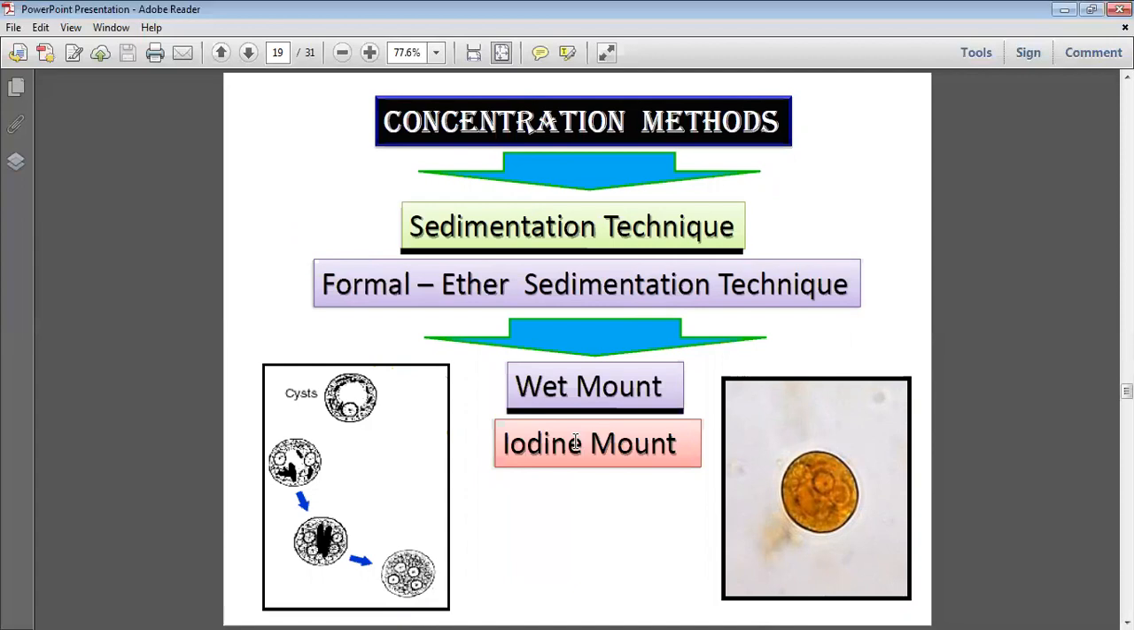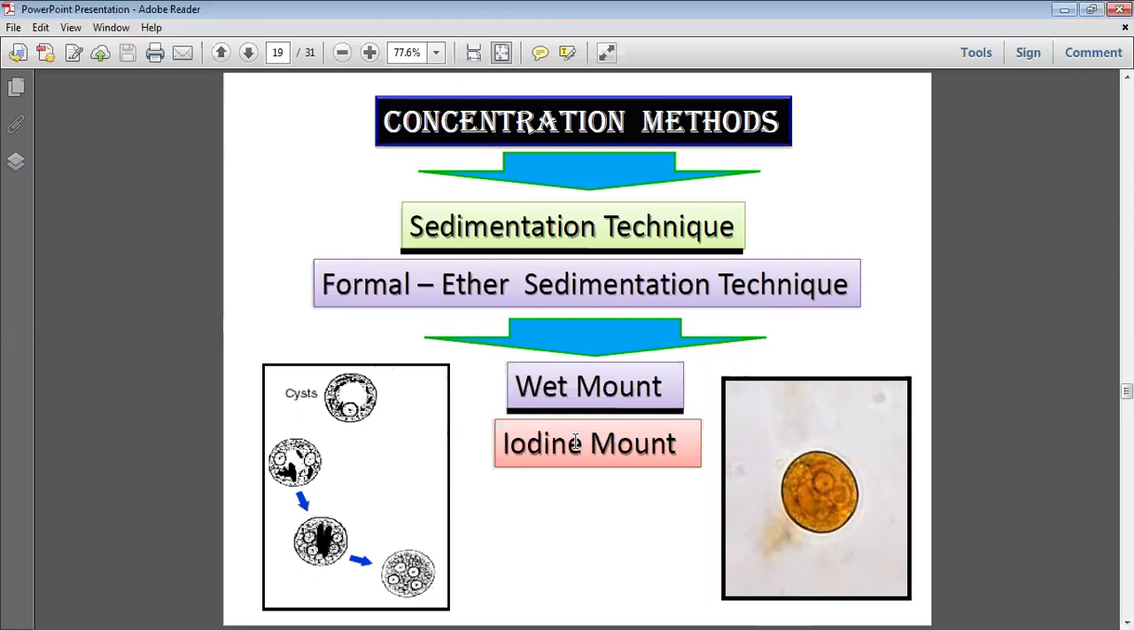Again, we covered the sedimentation technique in detail. In the formal sedimentation, we take the sediment and do an iodine mount and observe the cyst. When we suspect a case of amoebiosis and after three stool examinations we are not getting the parasitic form in the stool, why? Maybe they are scanty, so we use the concentration method, where they concentrate at one point at the bottom of the tube.